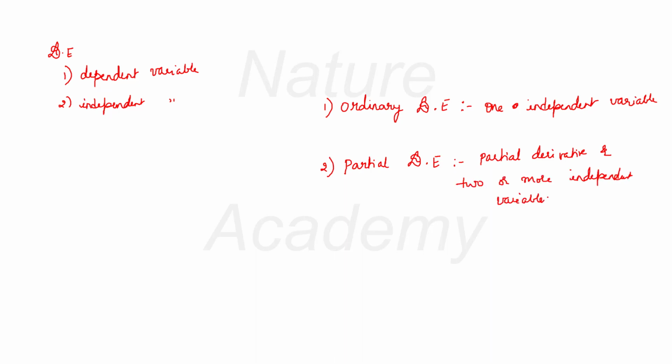For example, dou square z by dou x dou y minus dou z by dou y is equal to 0. So this is a partial differential equation. And what is an example for an ordinary differential equation? It can be any equation which we have done till now. All those were ordinary differential equations. Now one more example for a partial differential equation can be x dou u by dou x plus y dou u by dou y is equal to p u.